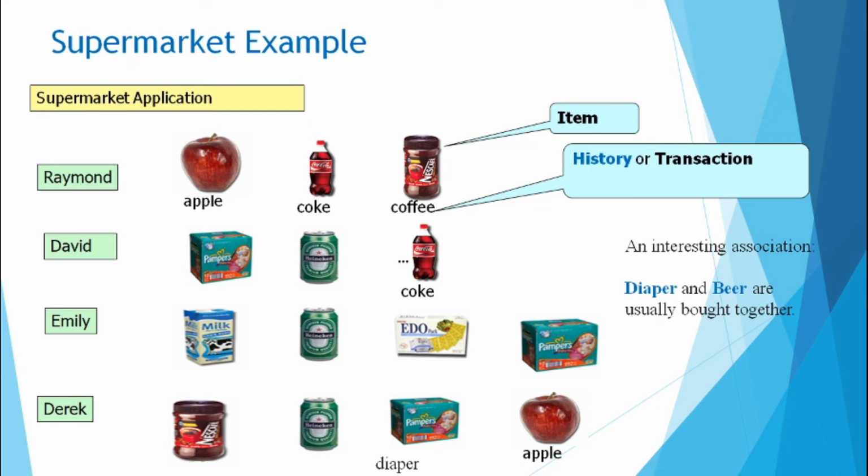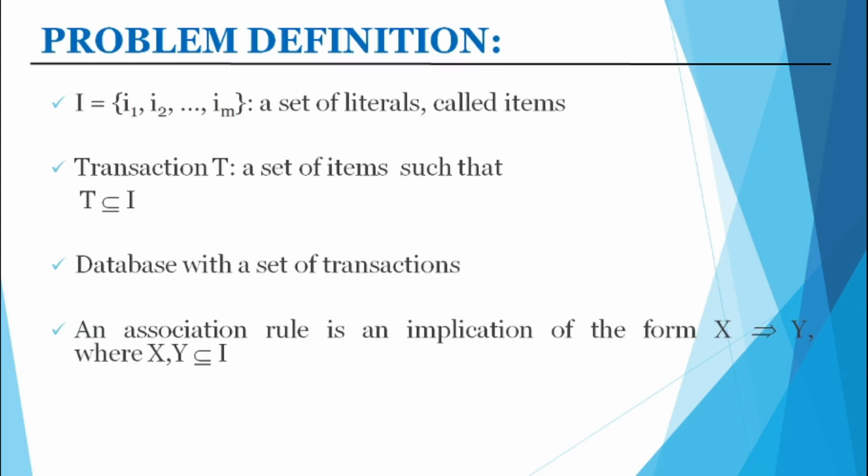Now you are going to order 100 diapers. How many beer cans do you have to order? That is where support and confidence will come. I will elaborate on this in the next part.